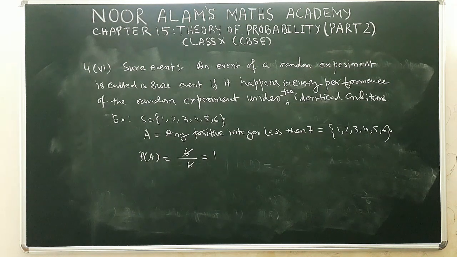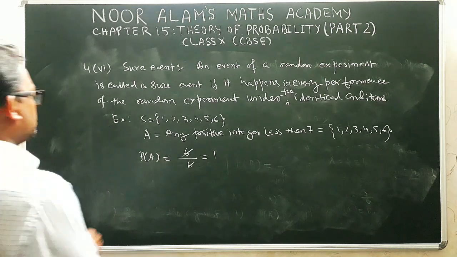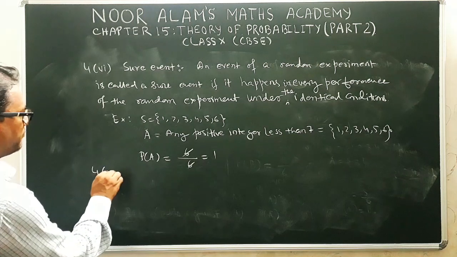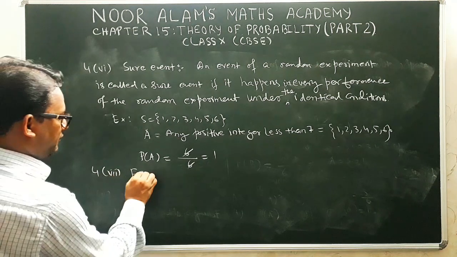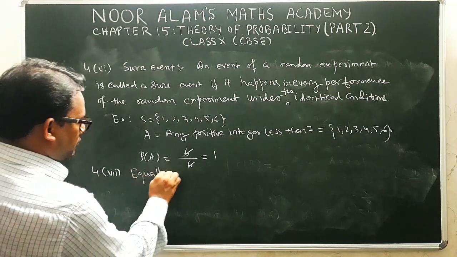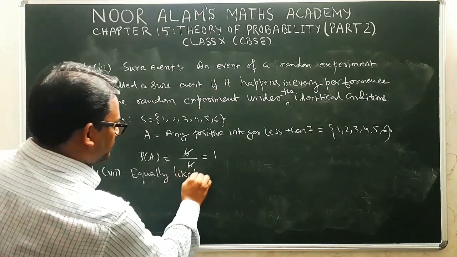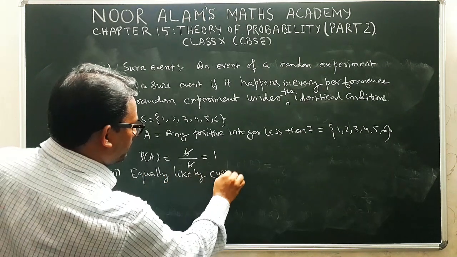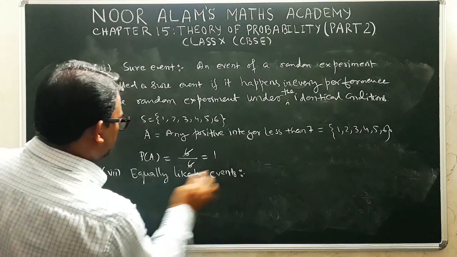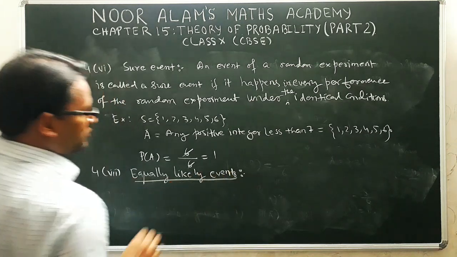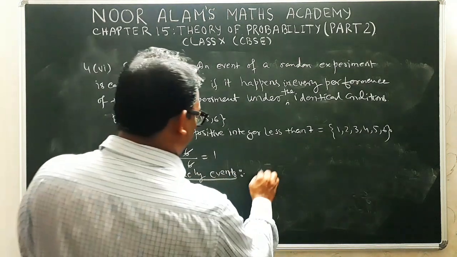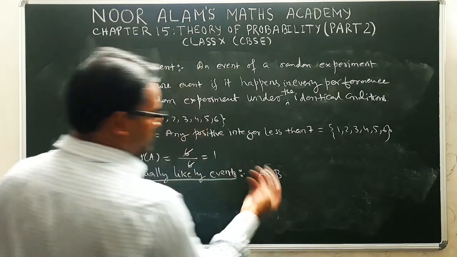Okay, now the next thing that we are going to define is equally likely events. What does it mean? Suppose two events are there, A and B. They have the same chances of occurrence.